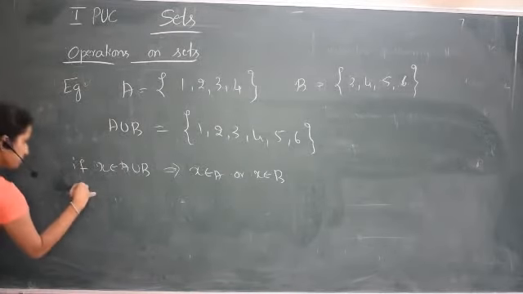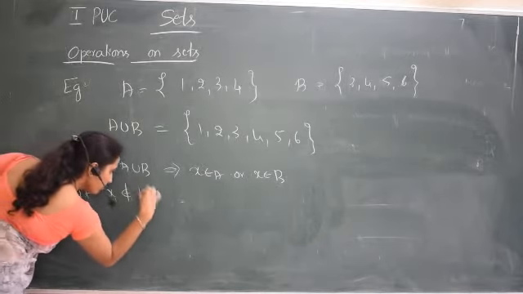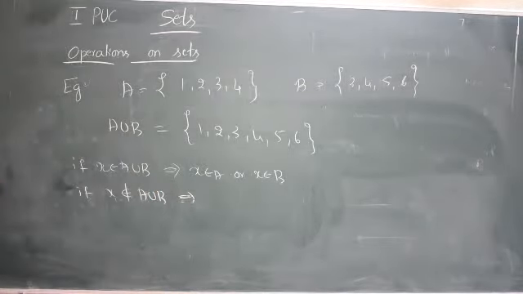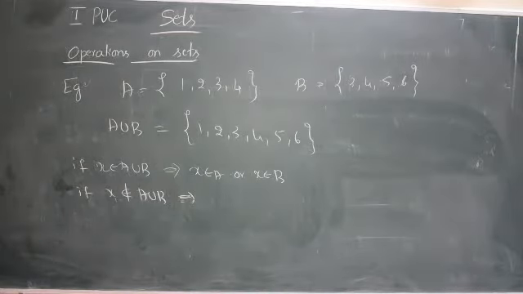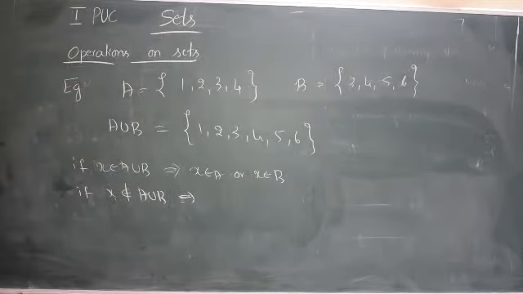Or, if x does not belong to A union B, what does that mean? An element not in the union means it is not in any one of them.